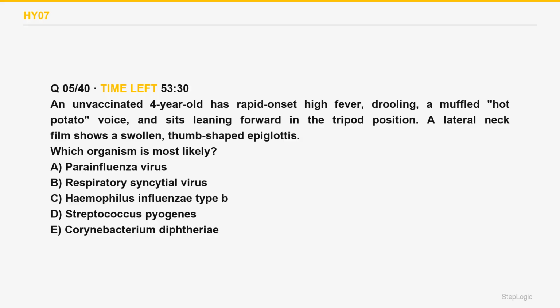Which organism is most likely? An unvaccinated 4-year-old has rapid onset high fever, drooling, a muffled hot potato voice, and sits leaning forward in the tripod position. A lateral neck film shows a swollen, thumb-shaped epiglottis. Read the command. The organism causing epiglottitis. Thumbprint sign plus an unvaccinated child is Hib.